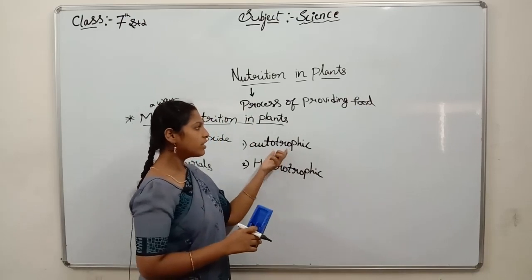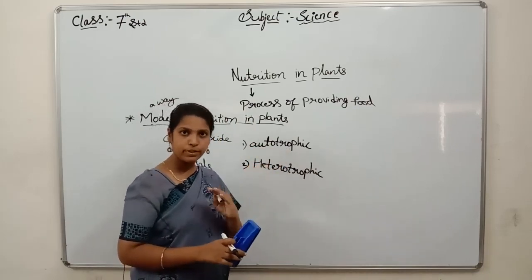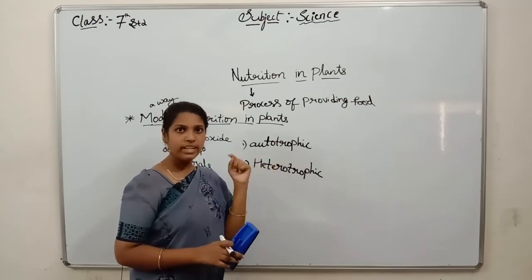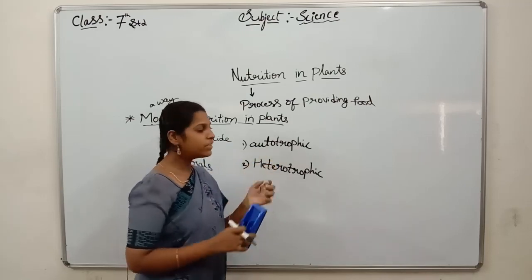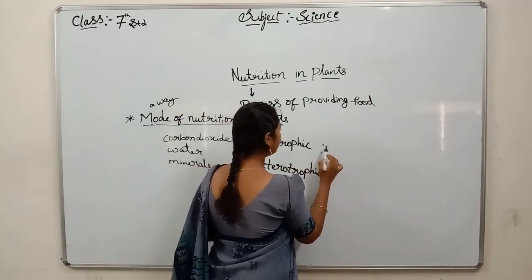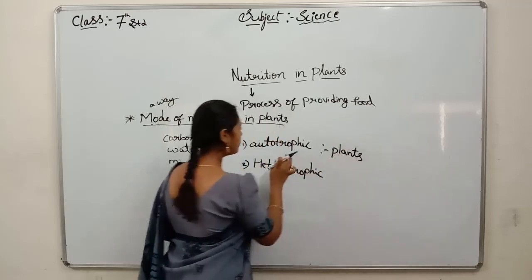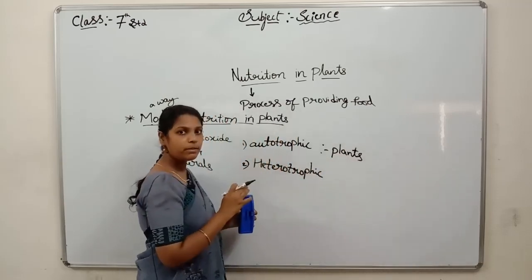Autotrophic mode of nutrition means the organisms which prepare food by themselves. We can say plants. Plants are the organisms which prepare food on their own. Yes, plants are the autotrophs.